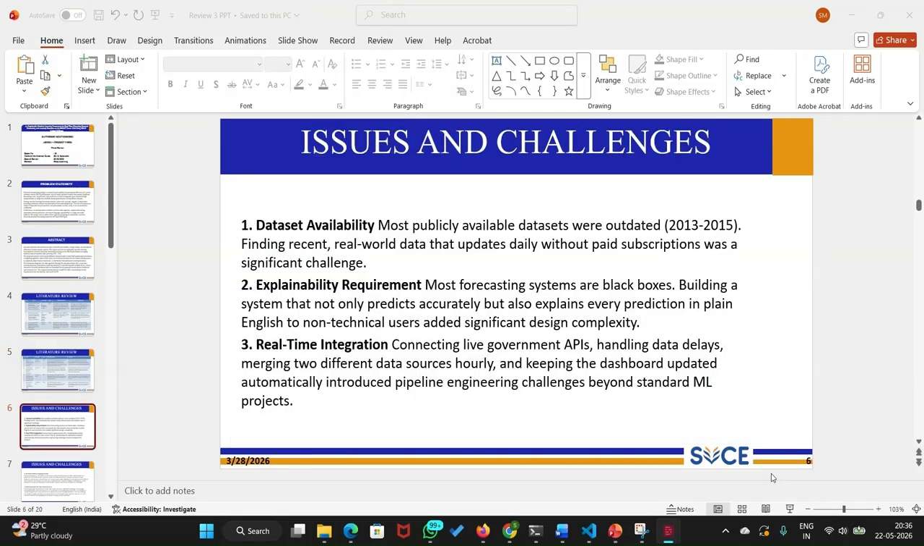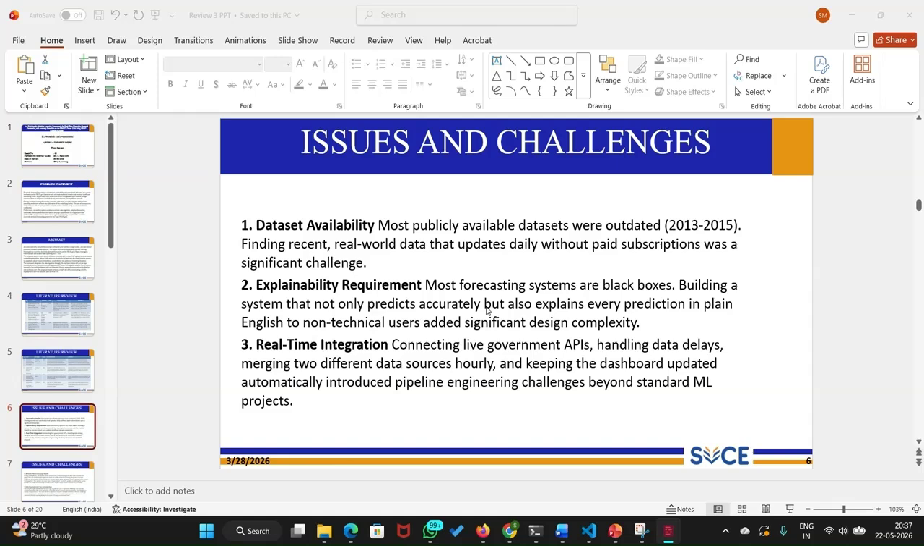Now let me walk through the issues and challenges I faced while building the project. First, data availability. Most public datasets from ERCOT were from 2013 to 2015. Finding fresh, daily updating free data took a lot of digging. We eventually found the EIA Open Data API, which is run by the US Energy Department. The second one is explainability. Adding SHAP to the model is not just plug and play. Generating plain text summaries of what the SHAP values actually mean required a lot of engineering on top of the ML work.